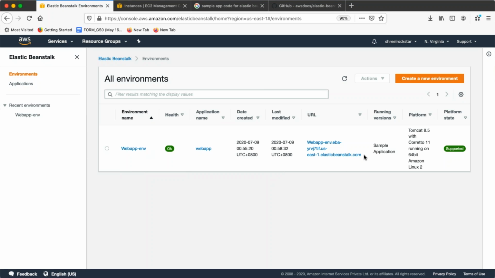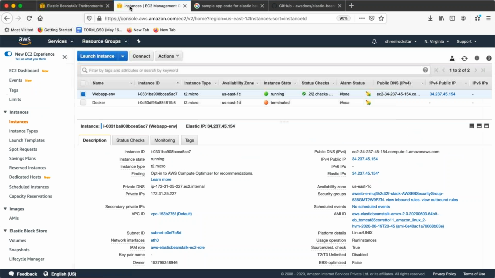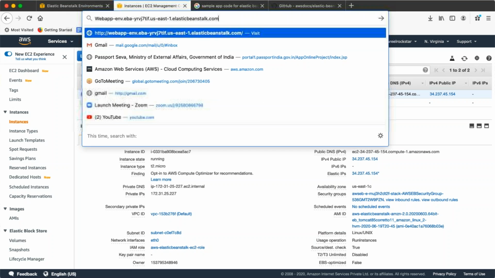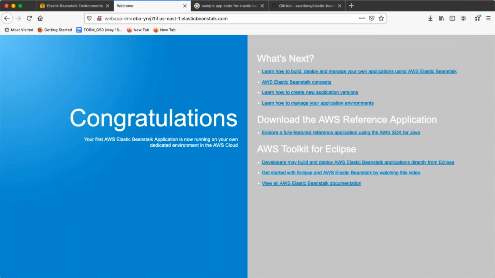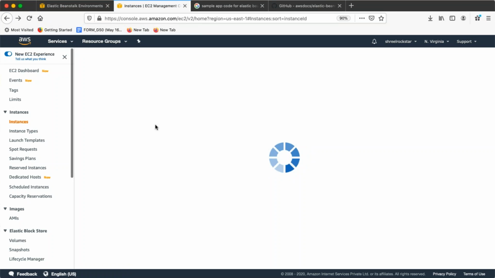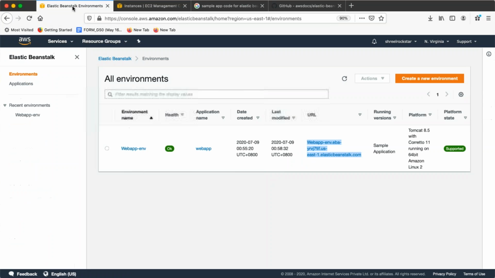Now guys, it will give you the URL. The URL will be for accessing your website, just for testing purposes. Web app. See guys, this one. This will show you that Tomcat is working fine and your environment is ready and working fine. Okay.